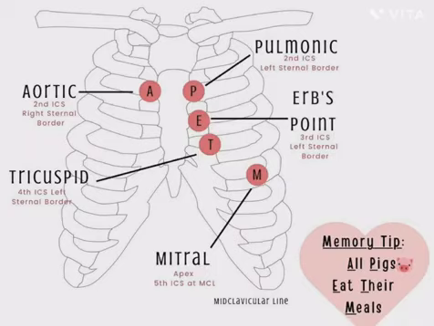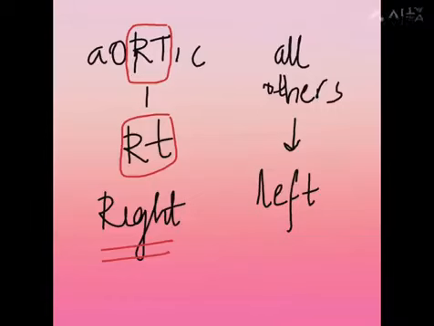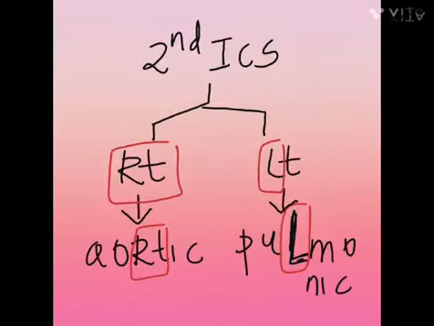Cardiac auscultation points. So the memory tip here is "All Pigs Eat Their Meals," APETM, in that order. In order to remember, aortic is the only one on the right side, whereas the rest, that is P, E, T and M, are on the left side. So the mnemonic here is aortic has RT in it, so on the right side, whereas all others are on the left side, like pulmonic, mitral, tricuspid.